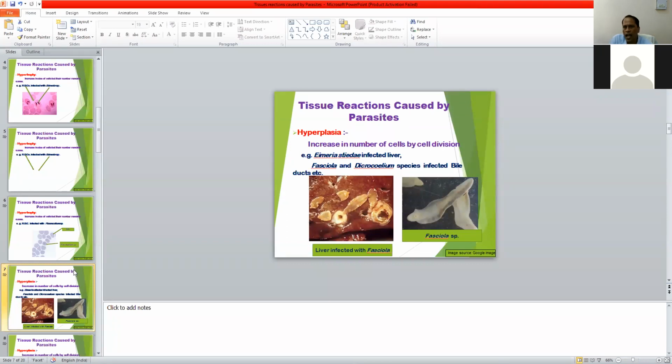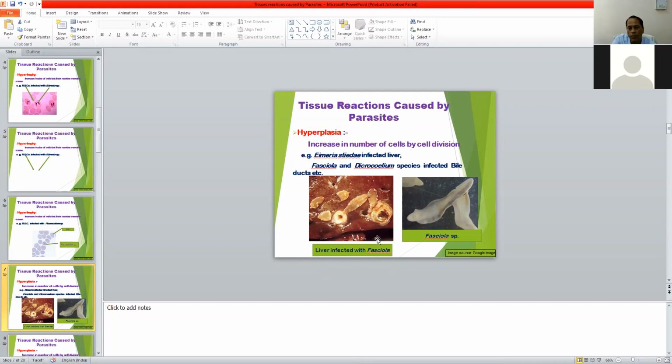A common example of the hyperplasia tissue reaction occurs in the Fasciola infected bile duct. Fasciola is commonly known as liver fluke. Immature Fasciola species are found in the liver parenchyma. Adult Fasciola are found in the bile duct. So, adult Fasciola located in the bile duct cause hyperplasia of the bile duct